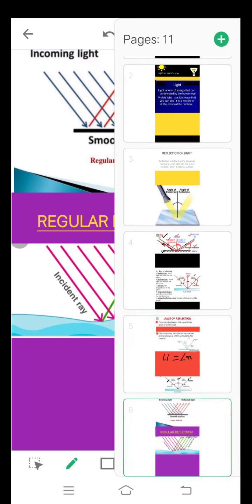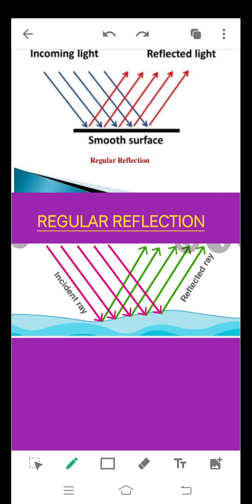There are two types of reflection depending on the type of object on which the rays of light are falling. First type of reflection is regular reflection, which is seen in the case of smooth surfaces. When the rays of light fall on a smooth surface, all the reflected rays, as you can see here, are returning back in the same direction.